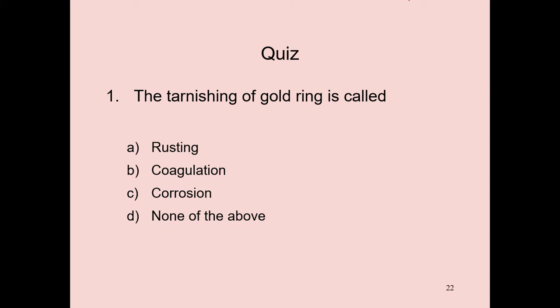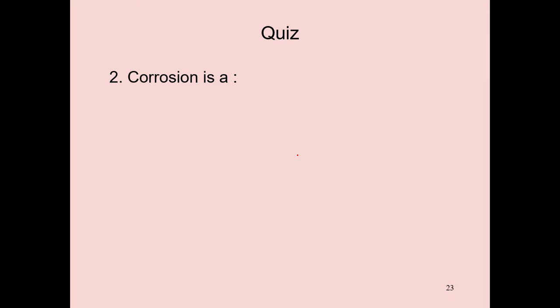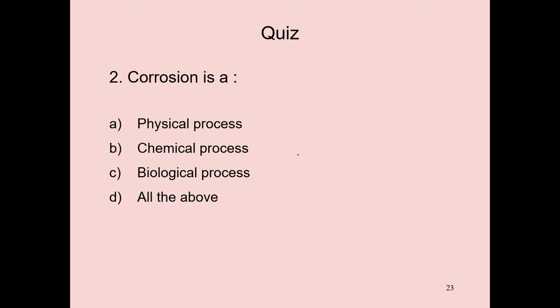First question. The tarnishing of a gold ring is called what? Is it rusting, coagulation, or corrosion? Corrosion is the correct answer. Next question.